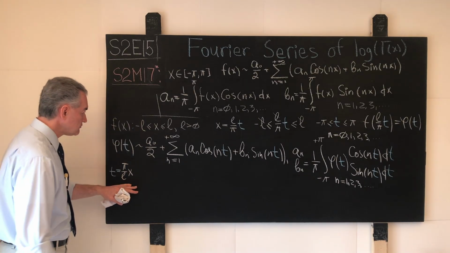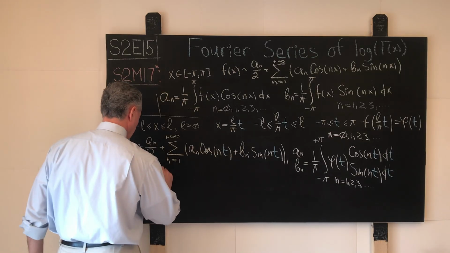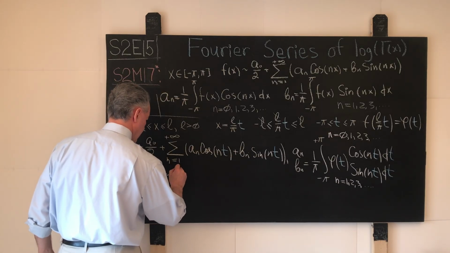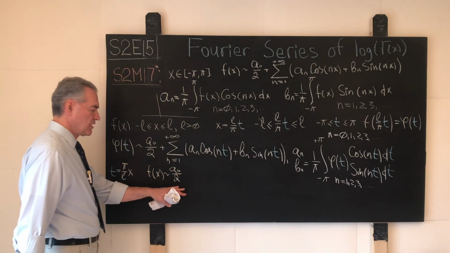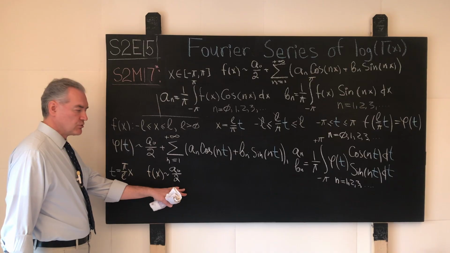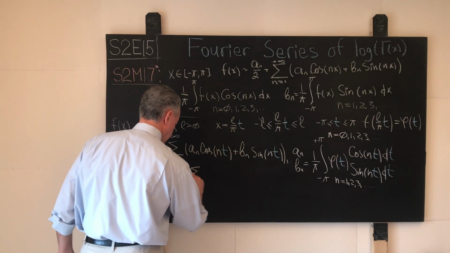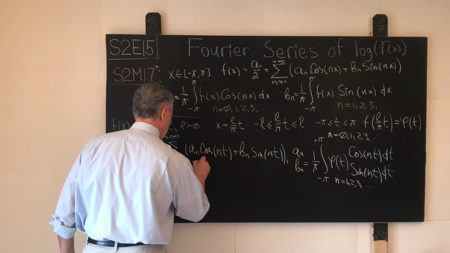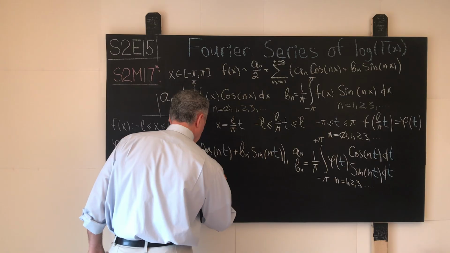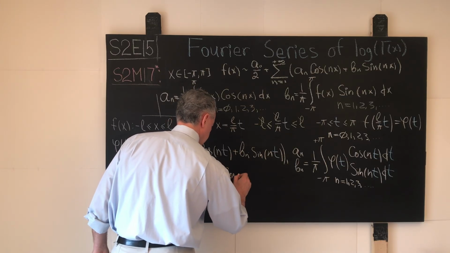Well, for our decomposition of the function f of x over its Fourier series, we'll have still the same coefficient a0 over 2, plus our infinite sum that runs from 1 to positive infinity. Again, nothing new here, an cosine of what?